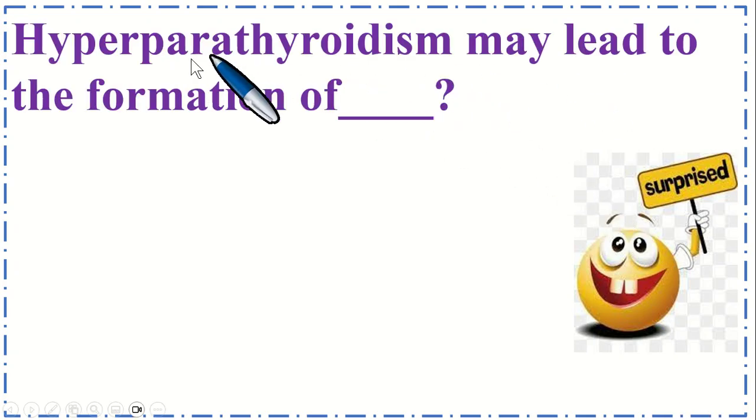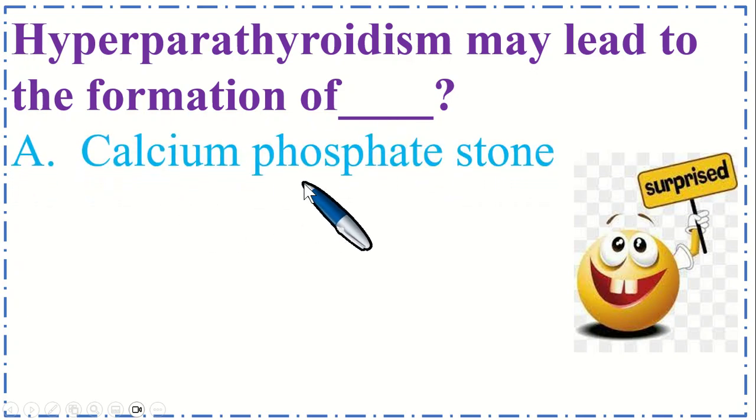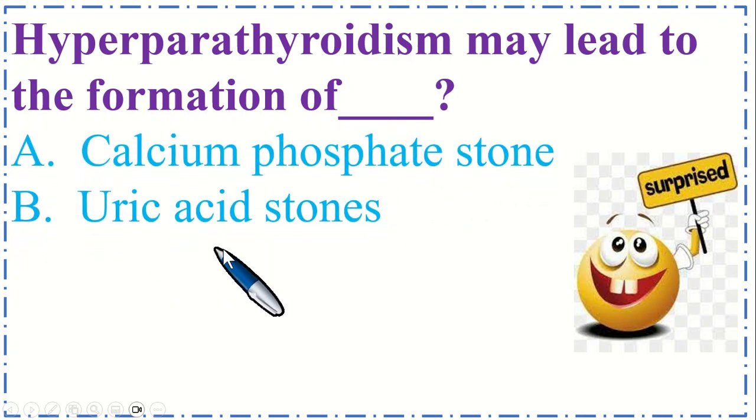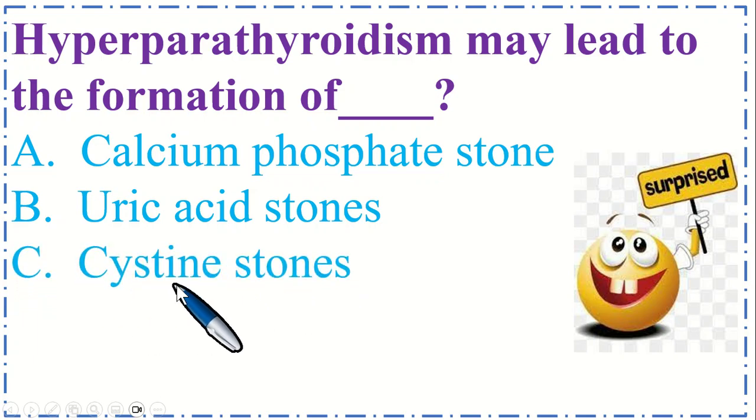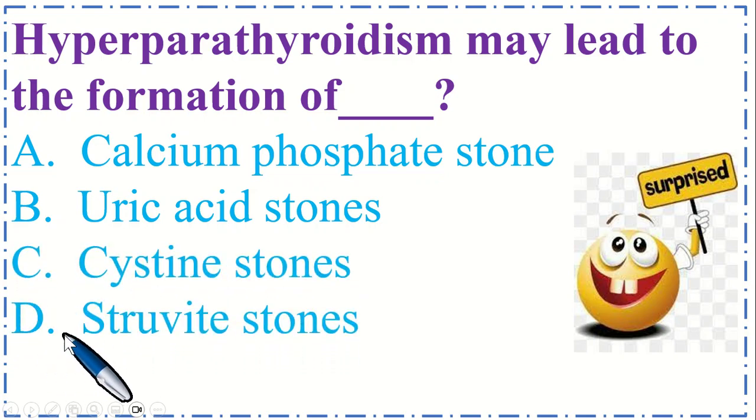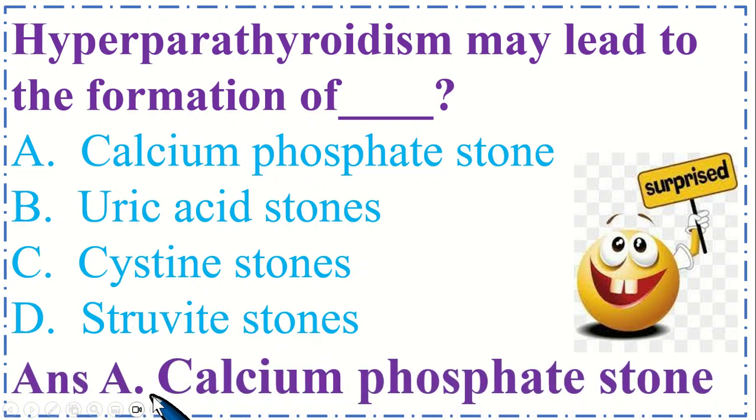Hyperparathyroidism may lead to the formation of dash. Option A, calcium phosphate stone. B, uric acid stone. C, cystine stone. And option D, struvite stone. So the correct option is A, calcium phosphate stone.